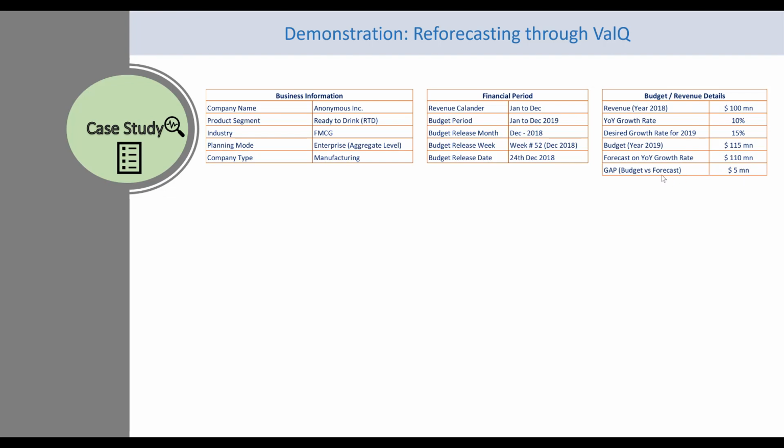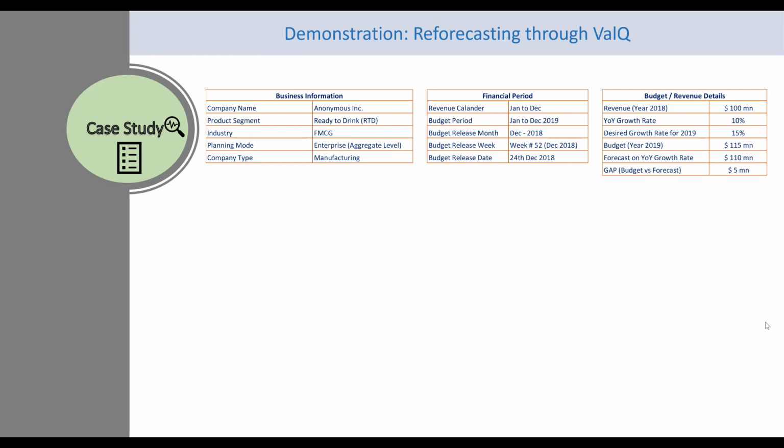Now, the supply chain team observed this gap, and as a planner, it is important to bridge this gap and make adjustments with the forecast by reforecasting at various class of intervals. Now, bear in mind, class of intervals are not time bound, but here we are talking about category of the data set, which I will showcase eventually in this video.